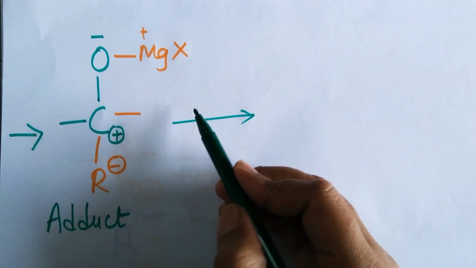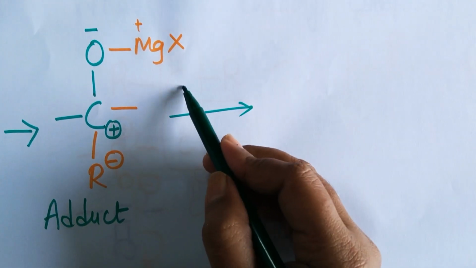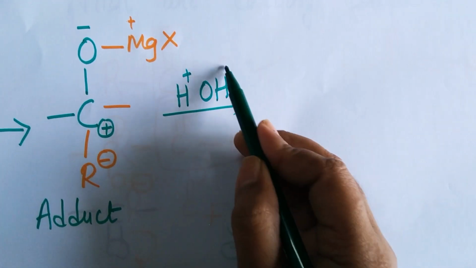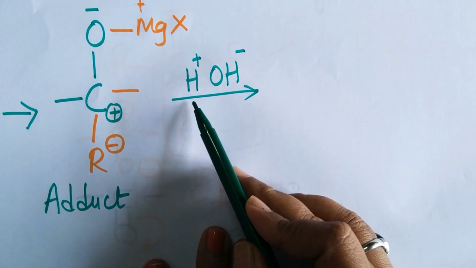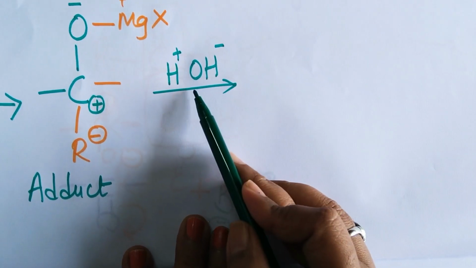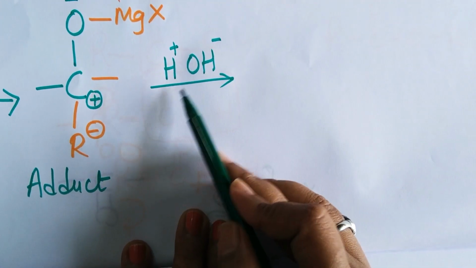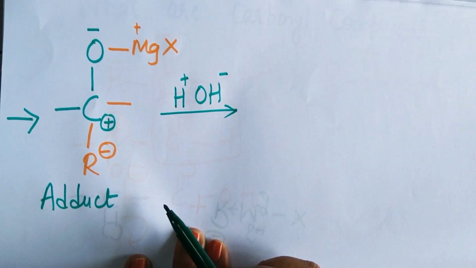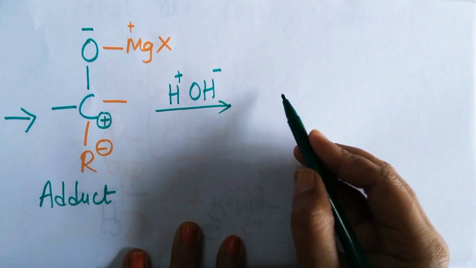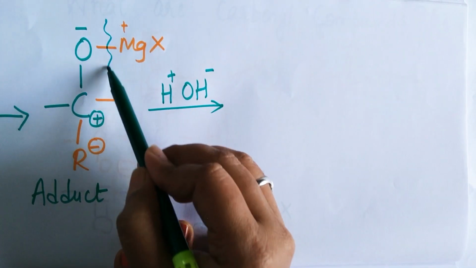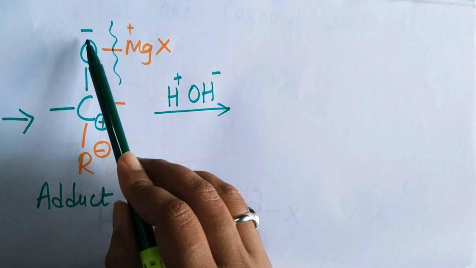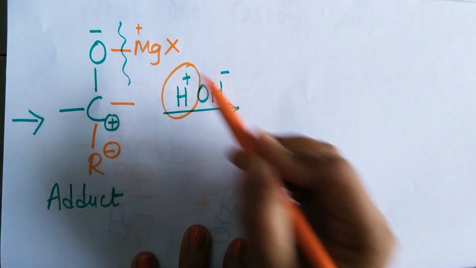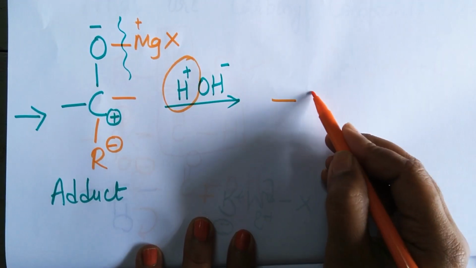This adduct will undergo hydrolysis. What is hydrolysis? Lysis is to break it in presence of a water molecule. So what is the formula of a water molecule? H2O, which I have written like this. So in presence of water, this adduct undergoes hydrolysis. Okay. So what do I get here? The bond breaks here. What is the charge here? Minus. So which part of this molecule should come? It should be hydrogen. So what do I get here? C-OH.